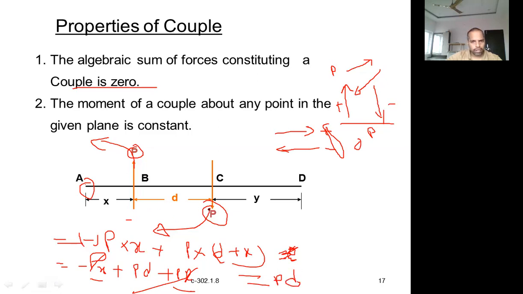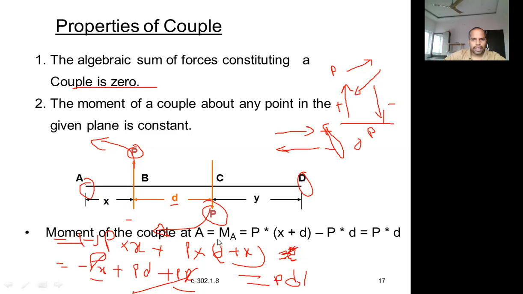What is the moment of the couple here? P into D only. Force into D. Similarly, always the force into D. We need not calculate anything. Just multiply the distance between these two forces and any one force, not two forces. We have seen one example also in the previous slides on how to calculate the moment. Even if you calculate about this point also, the final moment will be the moment of force equal to PD only. That's what it says, right?